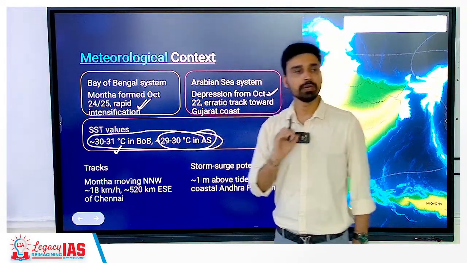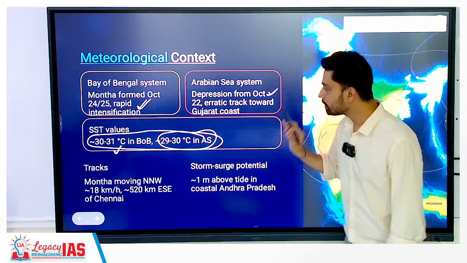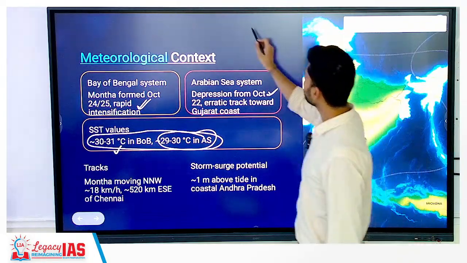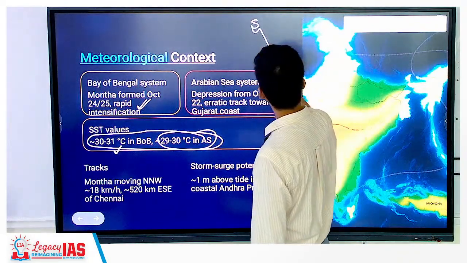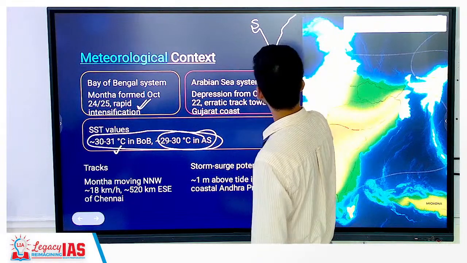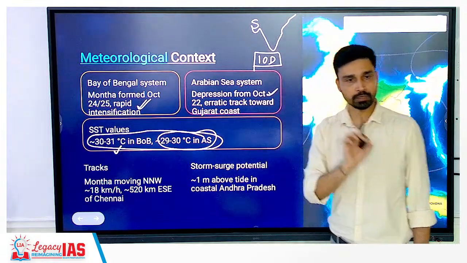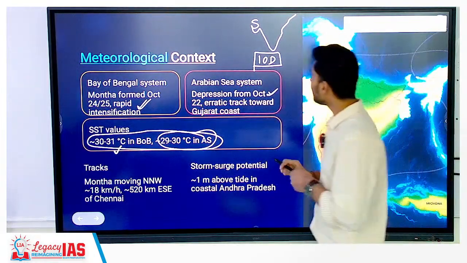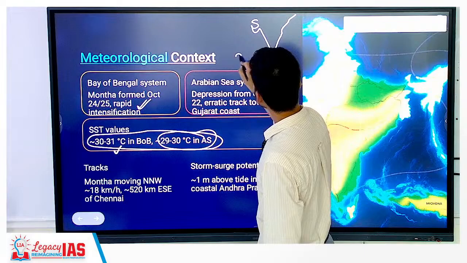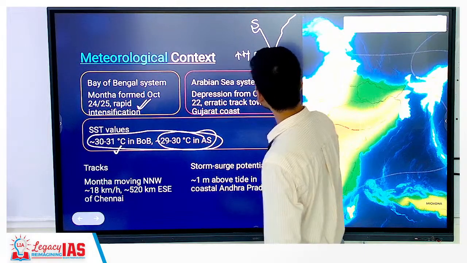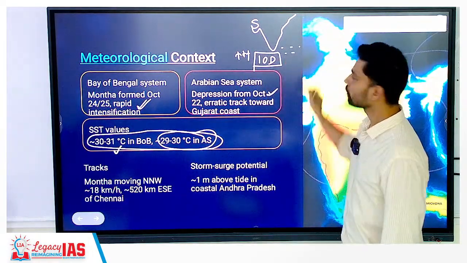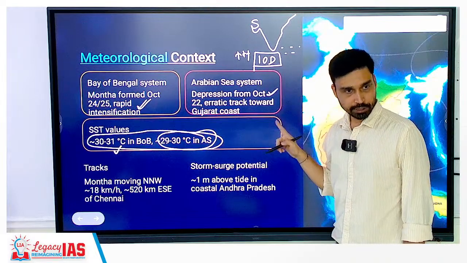Same range, 29 to 30 degrees Celsius. This is also a very unique case, because in Indian geography, when we talk about the climate of India, we talk about a term referred to as IOD, Indian Ocean Dipole, right? In the Indian Ocean Dipole, what we see generally is that if you have higher temperature in the Western Indian Ocean, you have relatively lower temperature in the Eastern Indian Ocean.